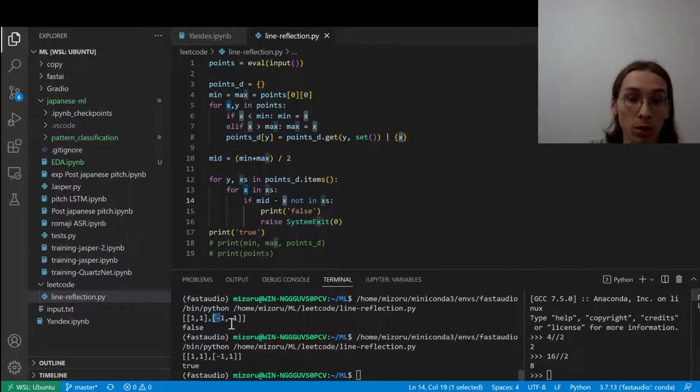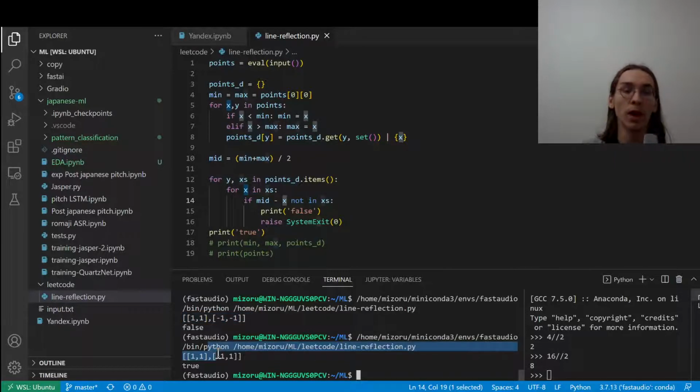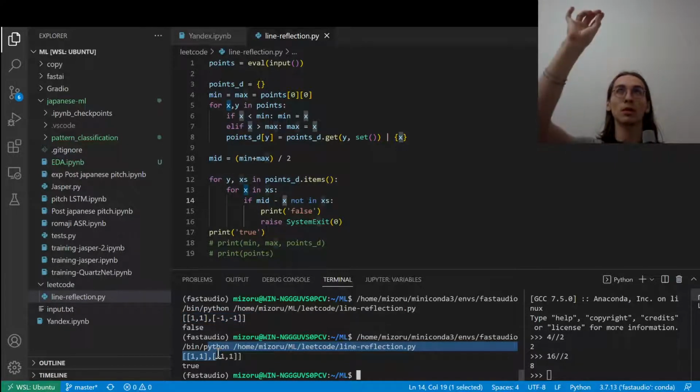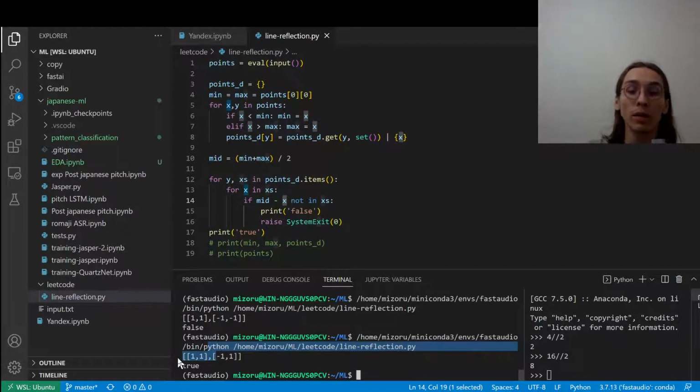And yeah, the code works, as you can see here. You give it that set and it returns false. I think it's that way. So 2 points that way, they aren't reflected because the one on the left side is lower. But if you give it that, basically just 2 points on the one y, but on 1x and minus 1x, it works fine.